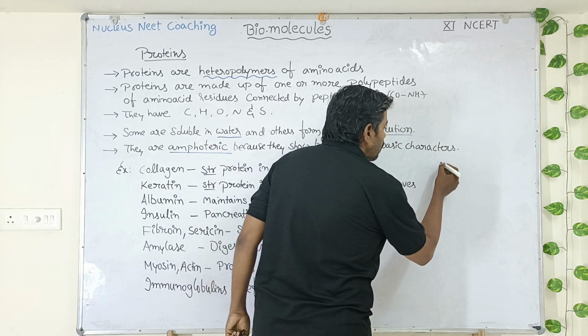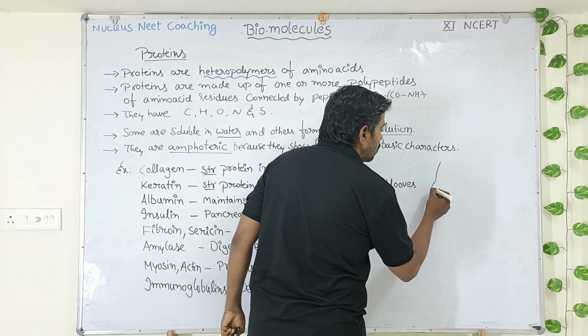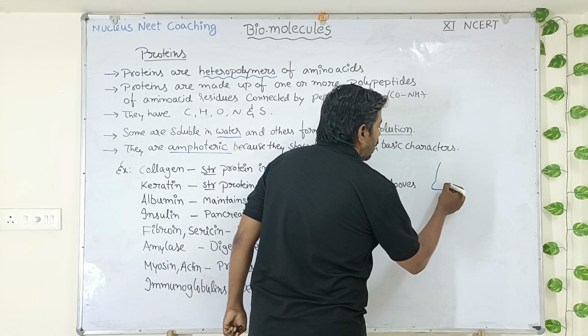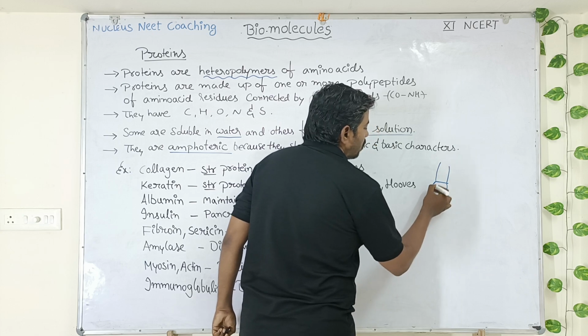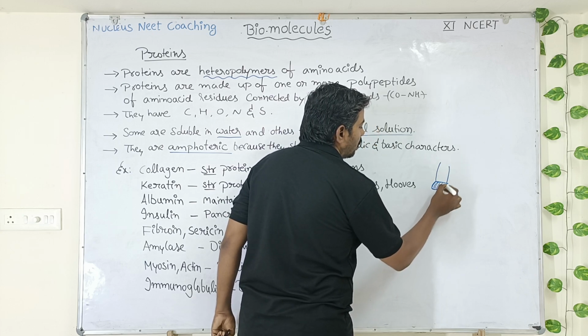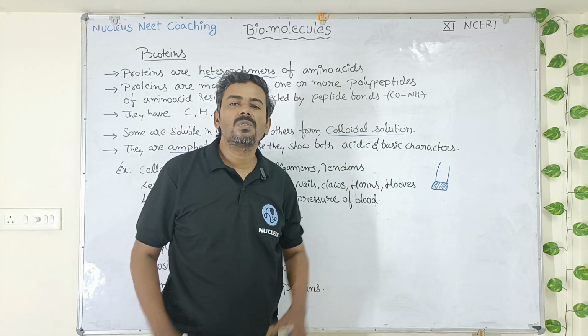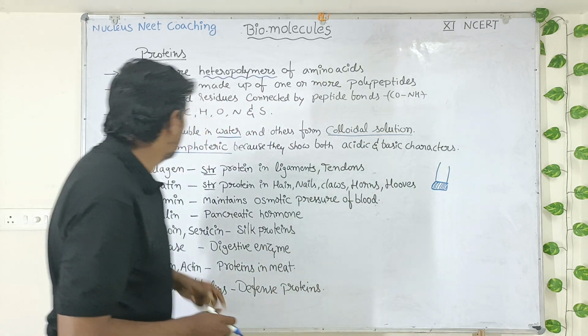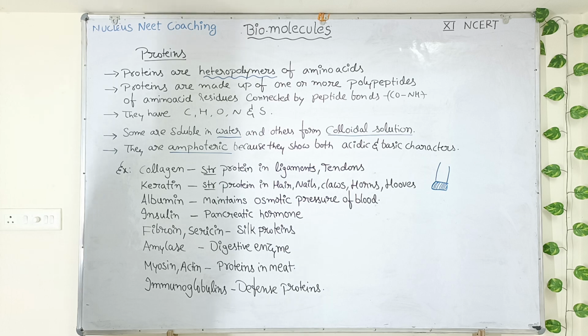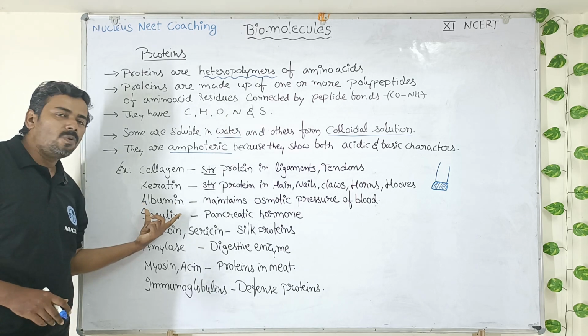So in ungulate animals like horses and buffaloes, there will be hooves. These hooves will protect their toes like this. So these hooves are also made up of protein called as keratin. Okay. Next is another protein, albumin.